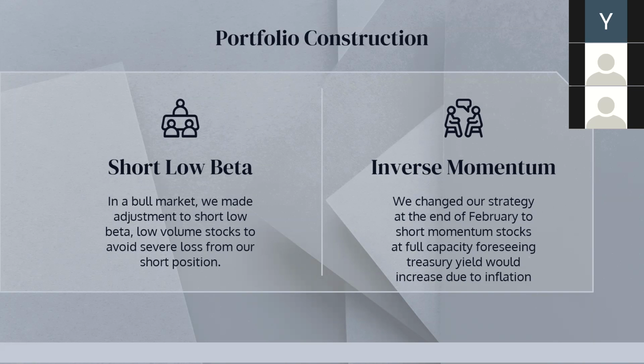circumstance, on the basis of our initial quantitative strategy, we added more boundaries to our screening process so that our short position contained more stocks with low beta and avoided the sectors of momentum. Especially, we modified our portfolio to contain some low-volume stocks. We expect that those stocks would neither increase nor decrease a lot, so that we would not lose or earn much money on short position and then focus on long position.